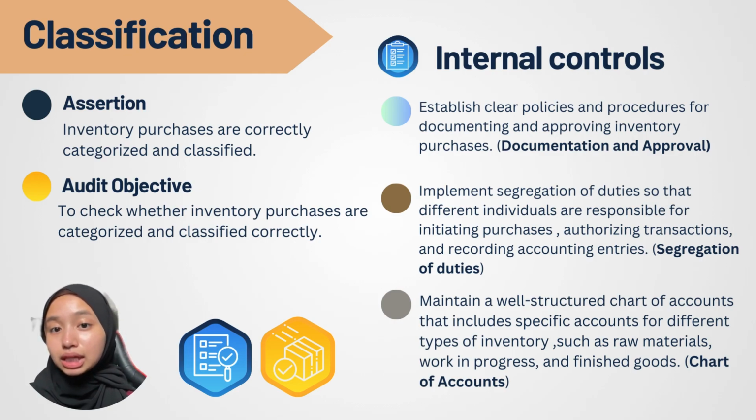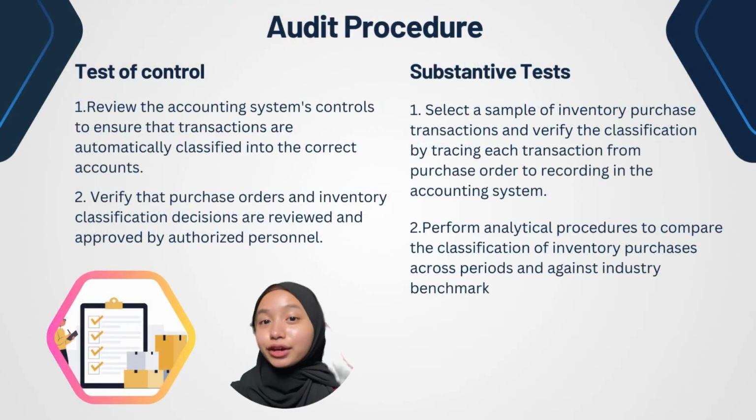And then, maintain a well-structured chart of accounts that includes specific accounts for different types of inventory. The audit procedure for test of controls. First, we need to review the accounting system controls to ensure that transactions are automatically classified into the correct accounts. Secondly, we need to verify that purchase orders and inventory classification decisions are reviewed and approved by authorized personnel.